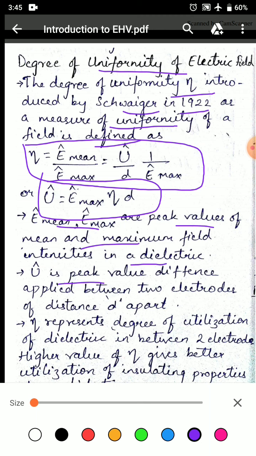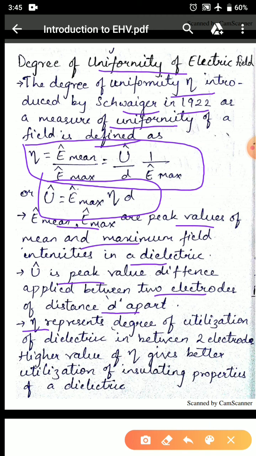U is a peak value of voltage difference applied between two electrodes at a distance d apart. Eta represents degree of utilization of dielectric in between two electrodes. Higher the value of eta gives better utilization of insulating properties of a dielectric.